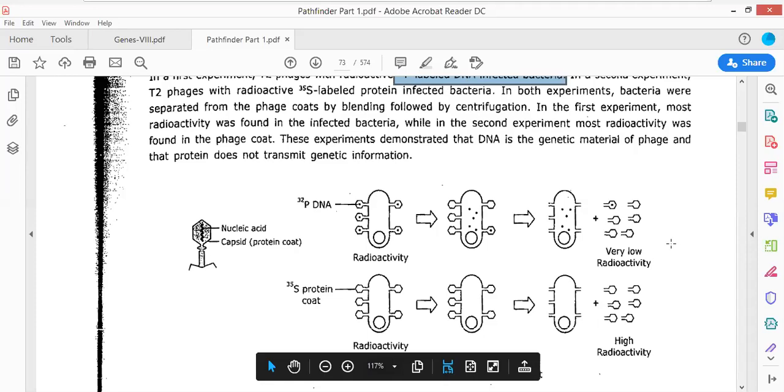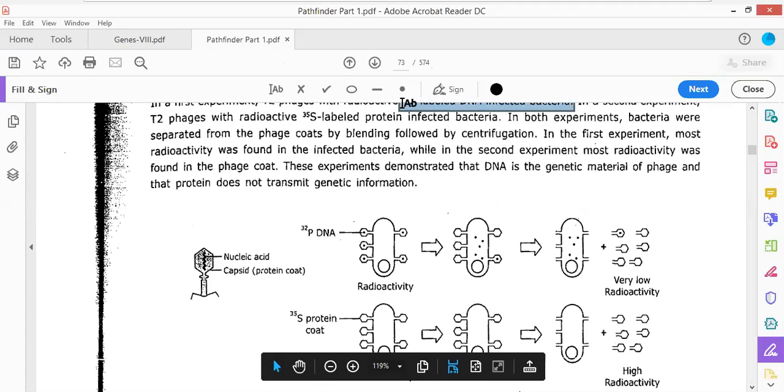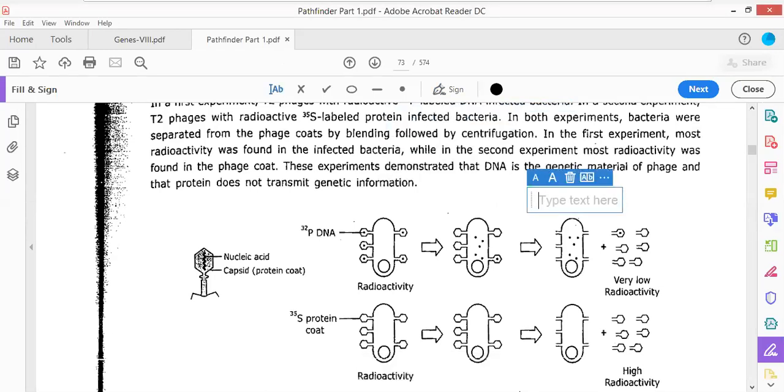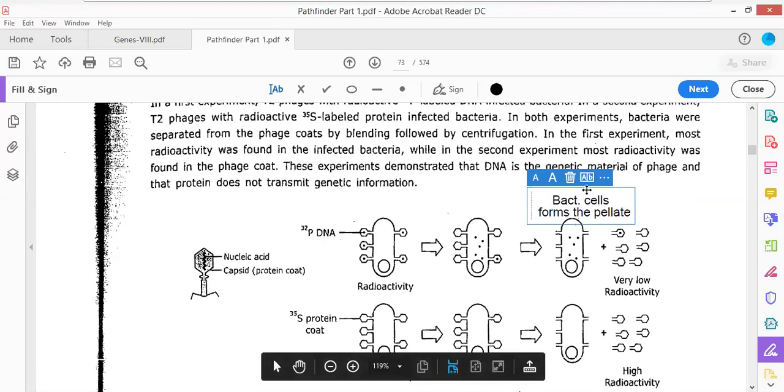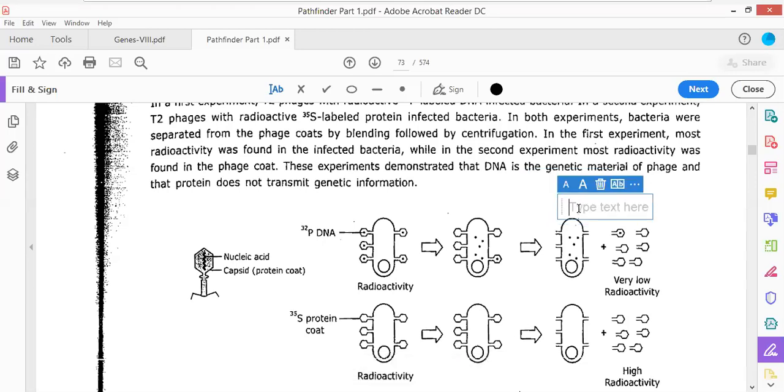Bacteria will always form the pellet, and the phage will always form the supernatant. So I'm just writing it out. See, bacterial cells form the pellet, while phage will form the supernatant.